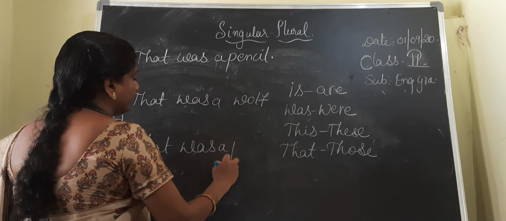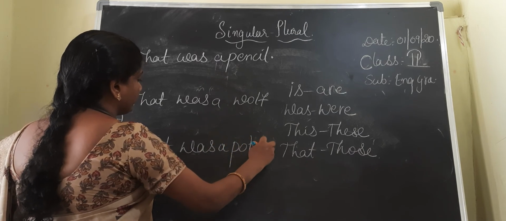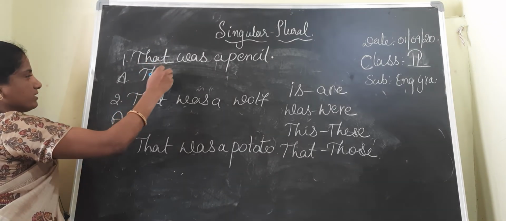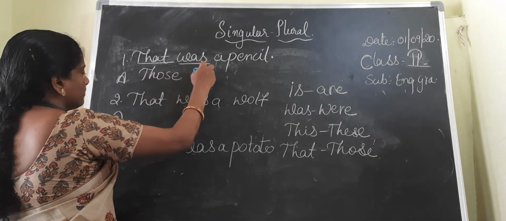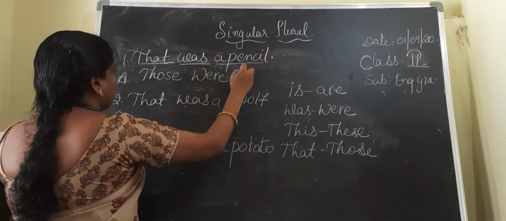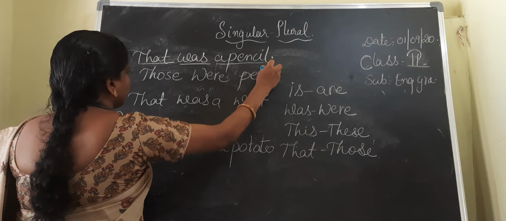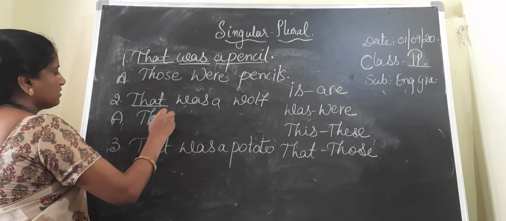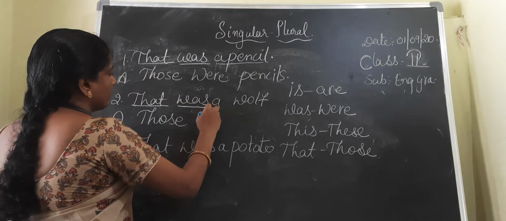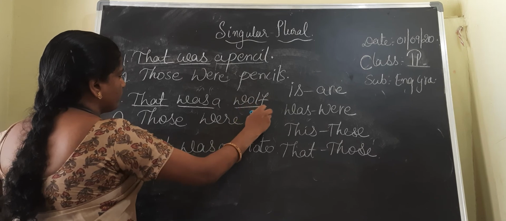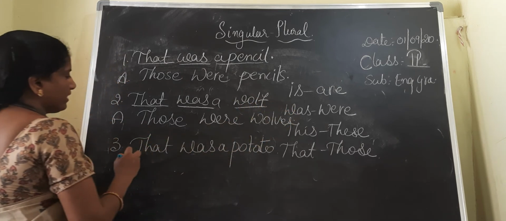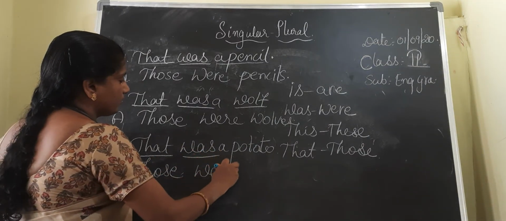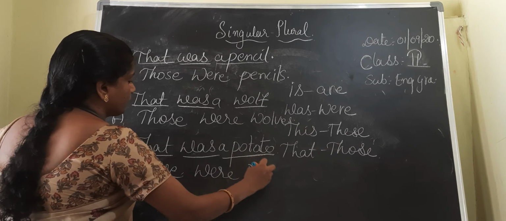So these are the three sentences which I am going to explain to you. Now that plural, what we have discussed, those. Was plural, were. A pencil, pencils. Those were pencils. That plural again, those. Was plural again, were. Wolf plural, wolves. That plural, those. Was plural, were. Potato plural, potatoes.